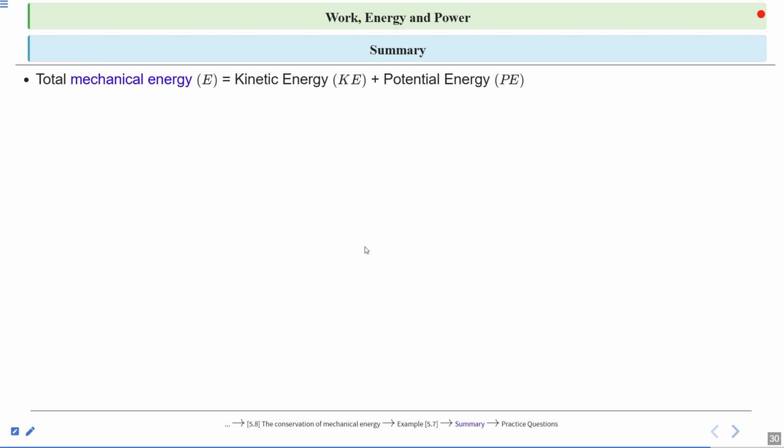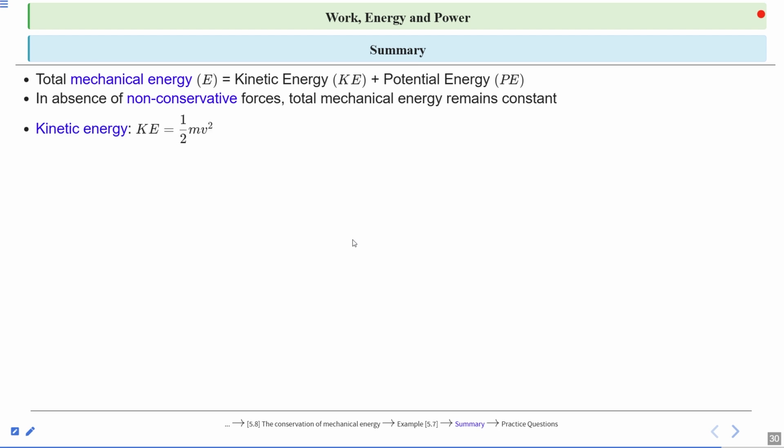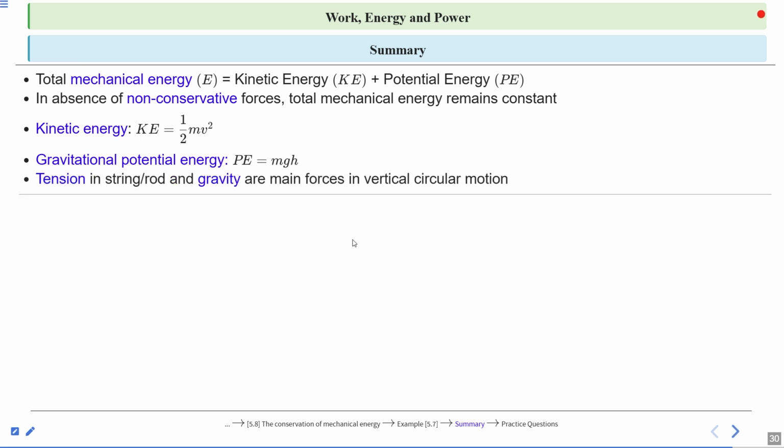Summary. Total mechanical energy is equal to kinetic energy plus potential energy. In the absence of non-conservative forces, total mechanical energy remains constant. Kinetic energy is equal to half m v square and gravitational potential energy is equal to mgh. Tension in the string or rod and gravity are the main forces in vertical circular motion.